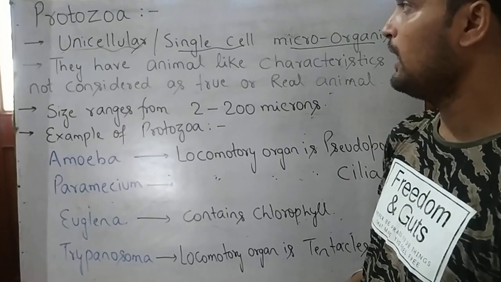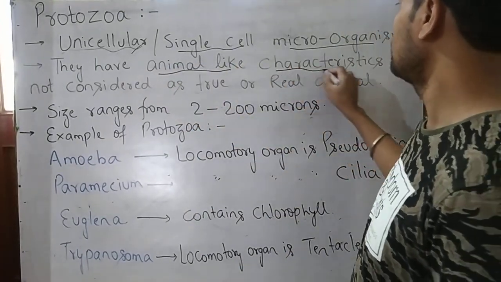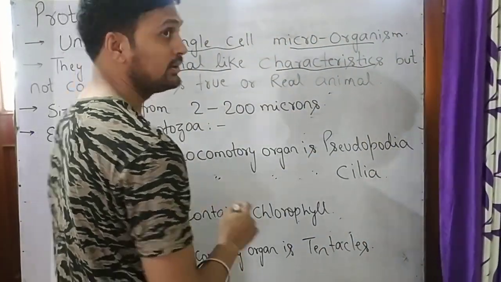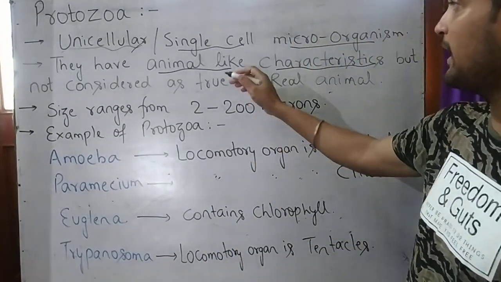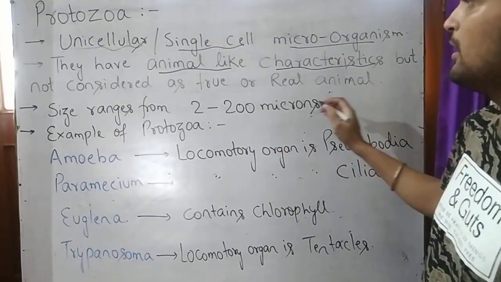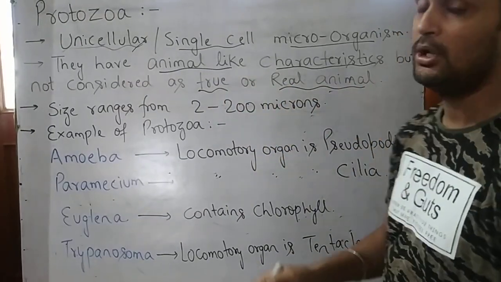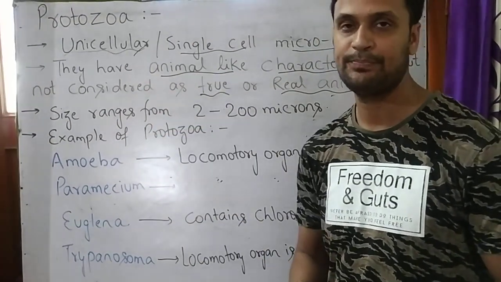Now protozoa have animal-like characteristics. They are different from the others which we have studied because they have animal-like characteristics, but are not considered true or real animals. Now what animal-like characteristics are present in protozoa?